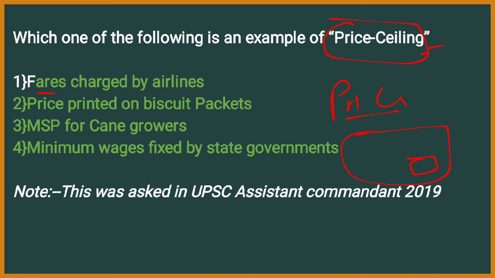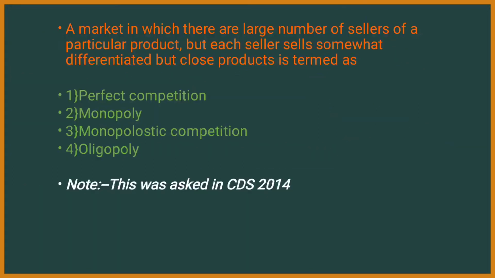Here the answer is price printed on biscuit packets, because it is an MRP that is printed and it should be sold at that price itself. It can't be sold more than that, but it can be sold below that in terms of discounts, right? Therefore it is price ceiling, that is you can't sell the product more than the benchmark. This question was asked in UPSC Assistant Commandant 2019.